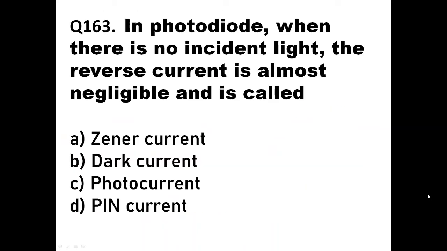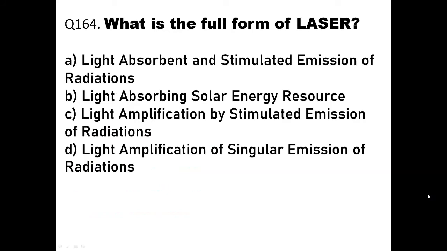Okay, then we'll go to the next question, question number 163. In a photodiode, when there is no incident light, the reverse current is almost negligible and is called as. Now when there is no light, it is called dark. Obviously the reverse current produced is very negligible, very small, produced just because of reverse bias and not because of light, and that reverse bias current is called dark current. So here the option will be option B, dark current. Okay, then we'll go to question number 164.